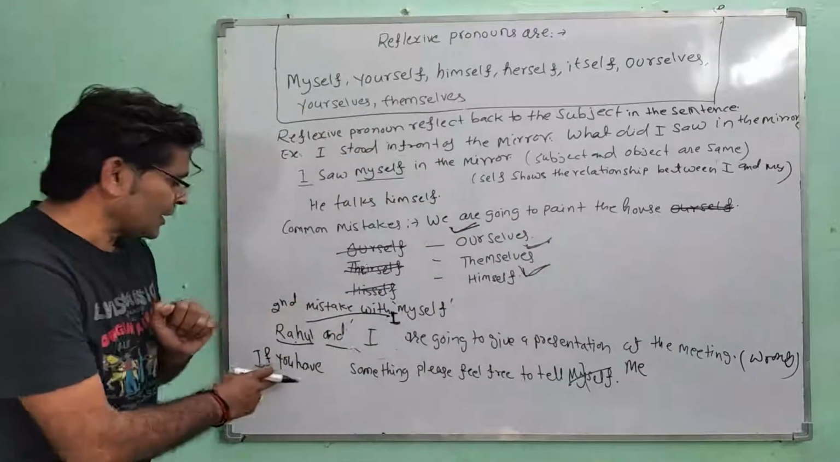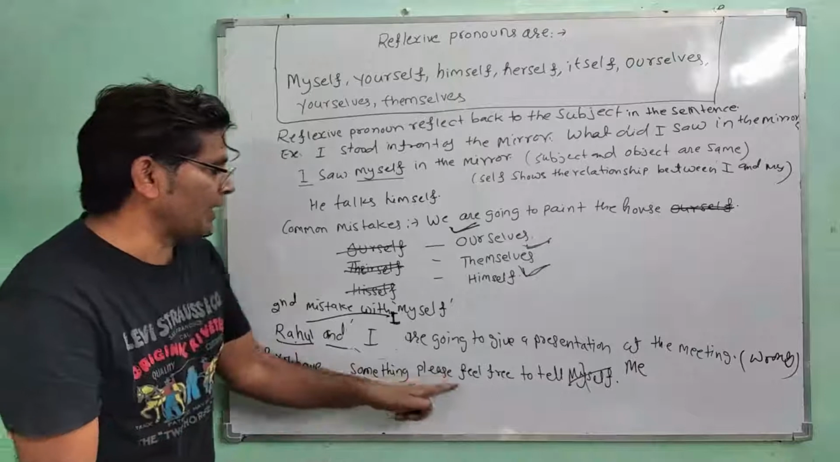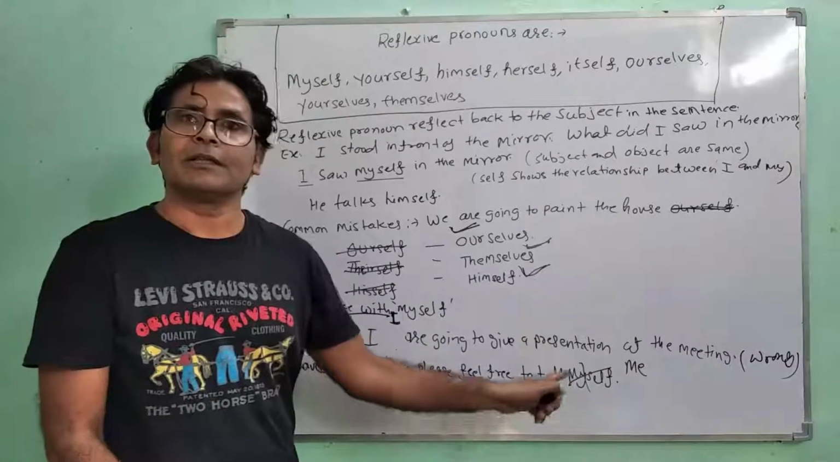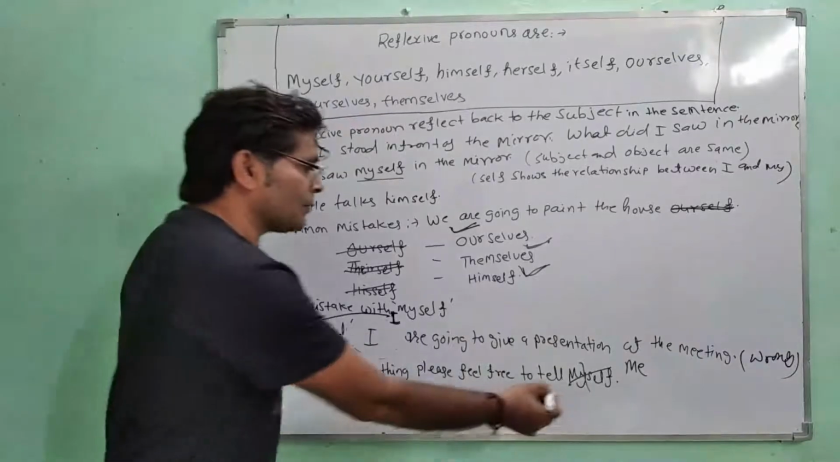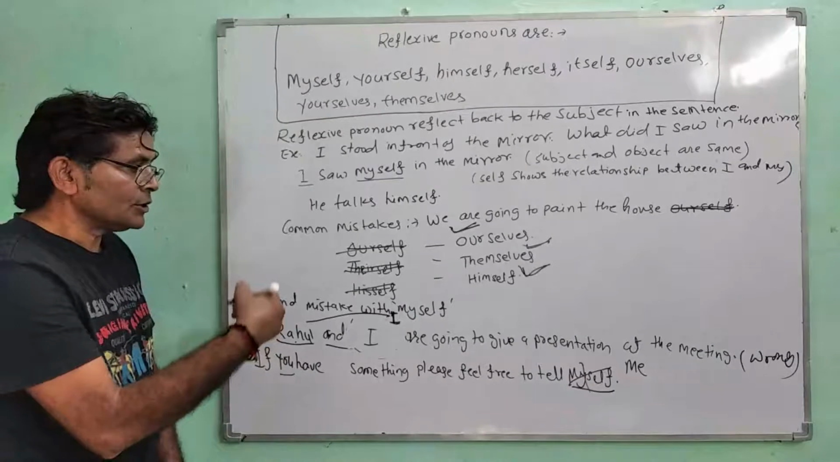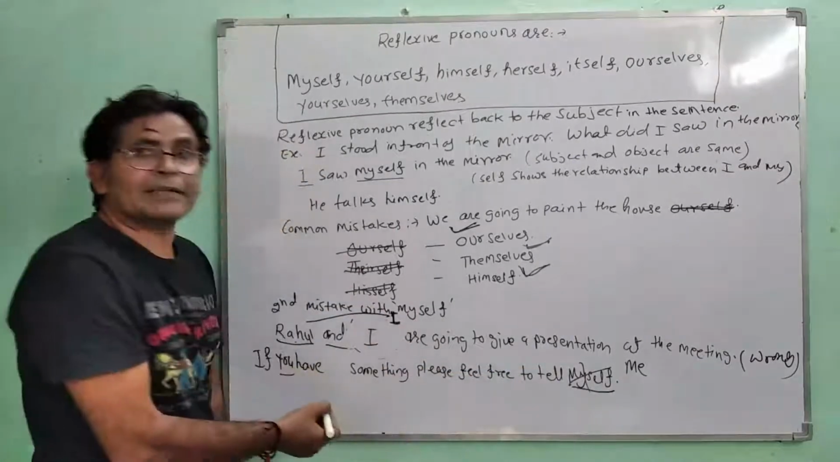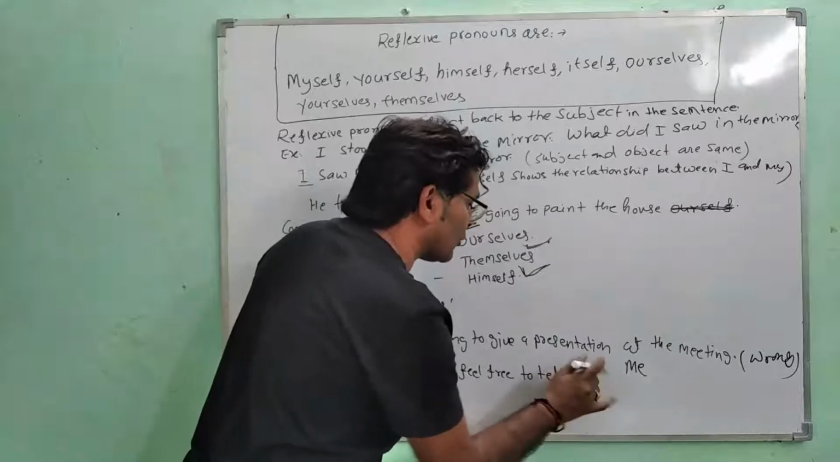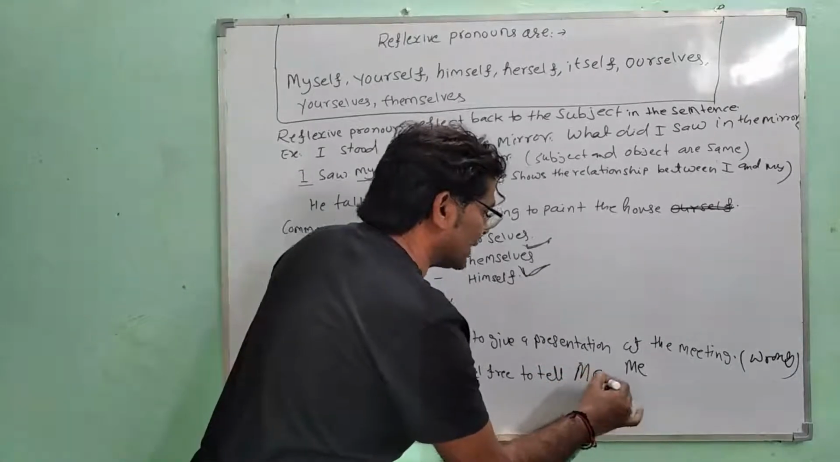And the other one, if you have something, please feel free to tell myself. Again, myself is wrong over here because myself does not reflect you, and it's not a reflection. So there should be an objective pronoun, and the objective pronoun would be me.